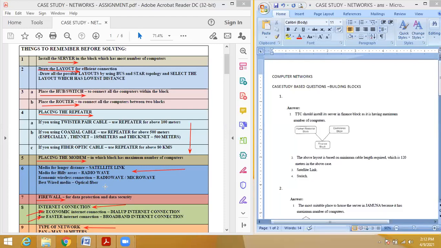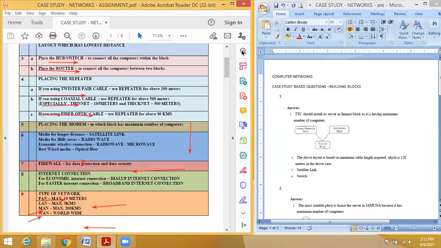So type of networks, depending upon the geographical area, we are having four types, that is LAN, PAN, MAN, WAN. Okay, you can see here. So PAN means that is within a room, that is maximum distance is up to 10 meter. Okay, 10 meter means within a room, that's all. So that is by using a wired method, or wireless means you will use infrared rays by the help of Bluetooth technology. Okay, LAN means that is interconnecting computers, the maximum distance it covers up to 5 kilometers.